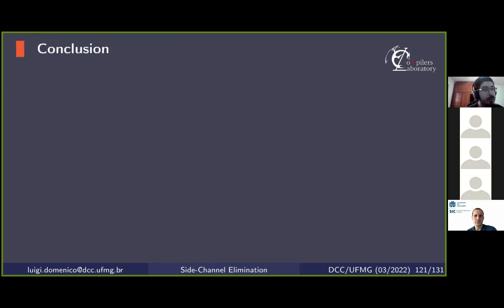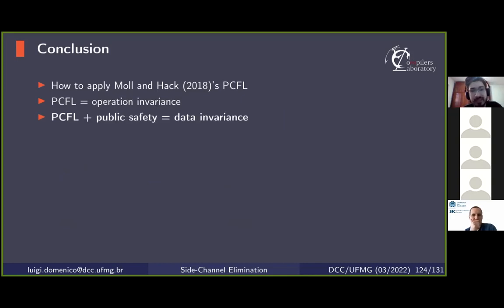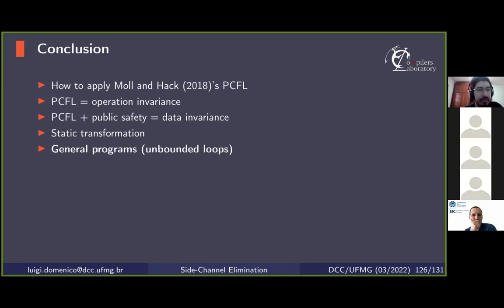And so to conclude, we showed how to apply Mo and Hex partial control flow linearization in the context of software security. We showed that partial control flow linearization is enough to ensure operation invariance, and that for public safe programs, it also delivers data invariance. Our transformation is fully static, and it handles general programs with unbounded loops.